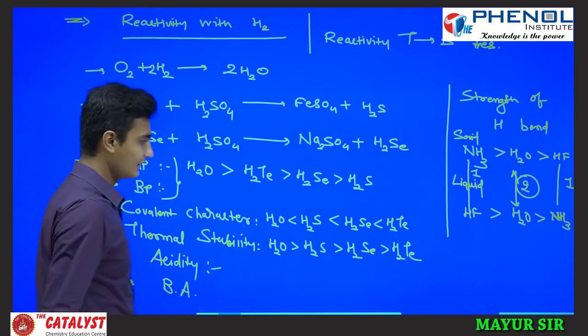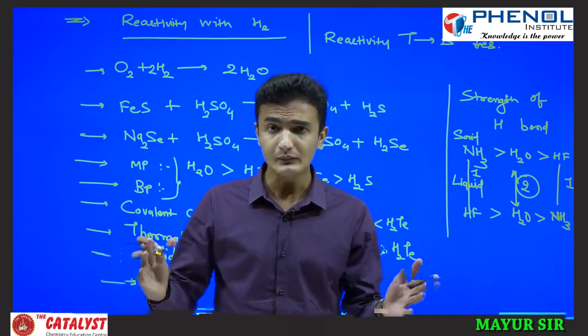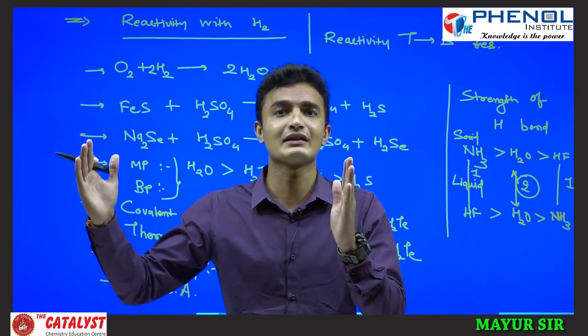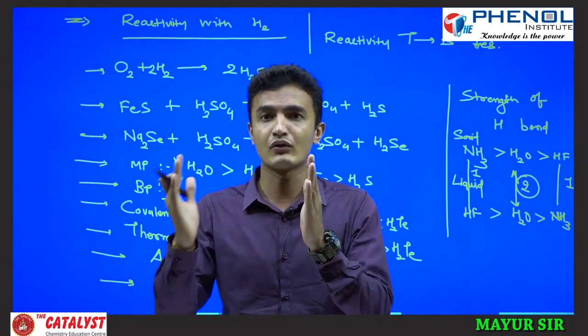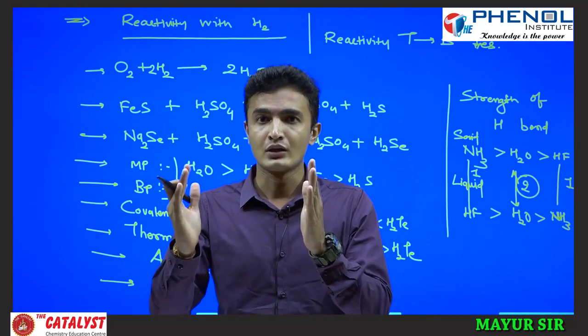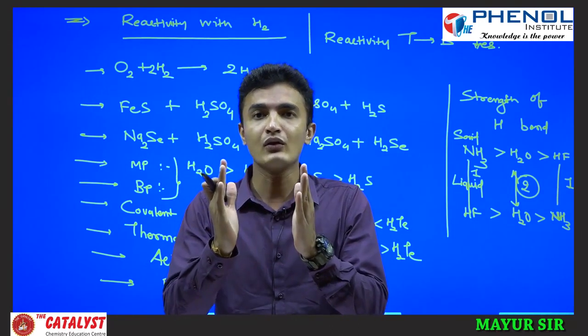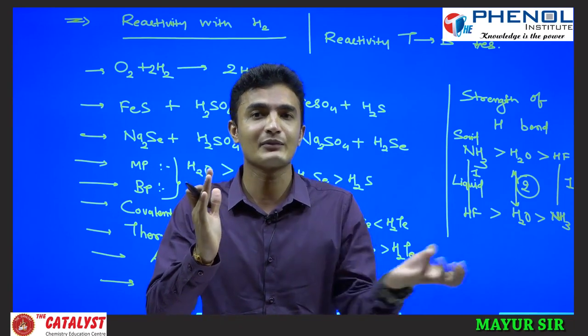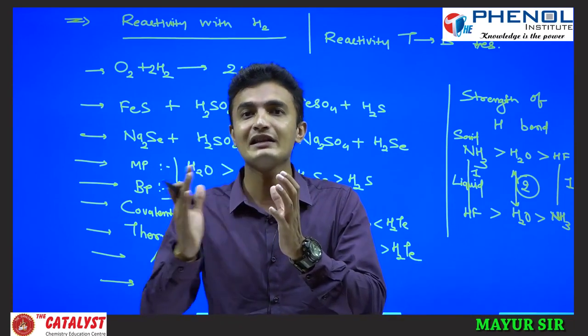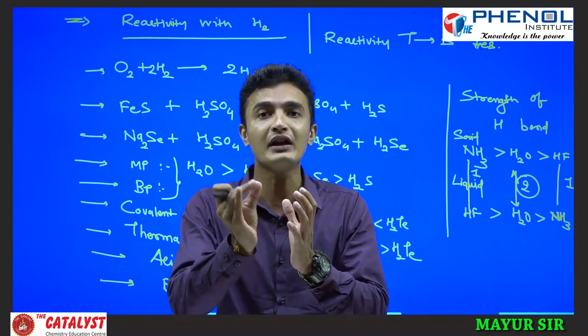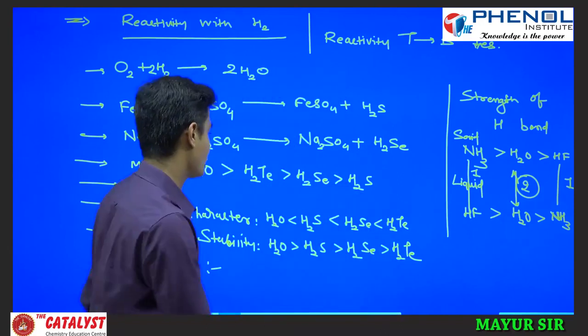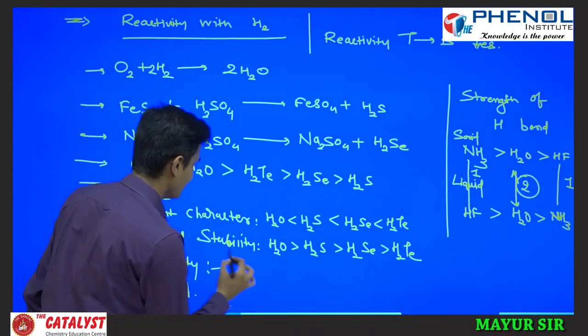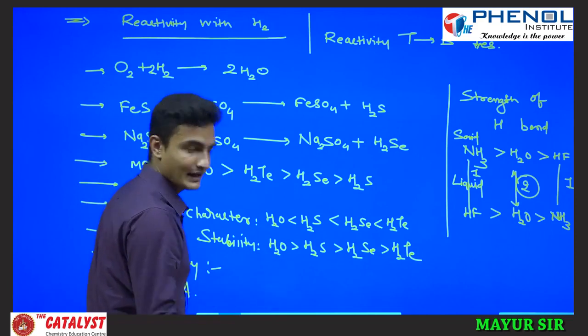Now, acidity and bond angle. Again with the bond length concept, the tellurium-hydrogen bond length is larger and the hydrogen-oxygen bond length is smaller. So oxygen will not easily liberate H+ ion, and tellurium will easily liberate H+ ion due to the weaker bond. That's why H2Te is more acidic than H2Se.